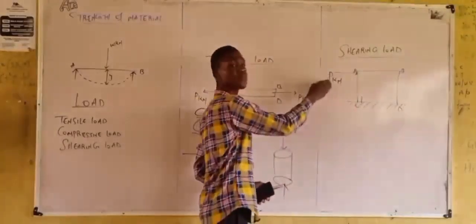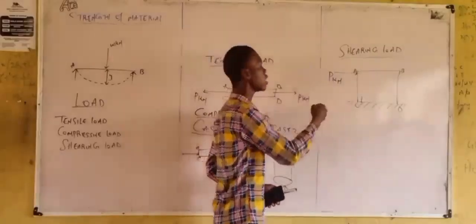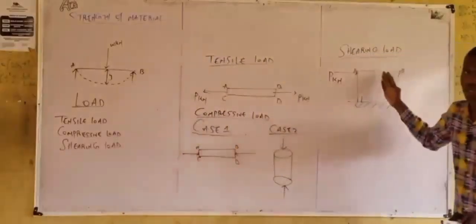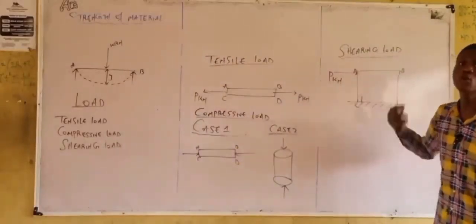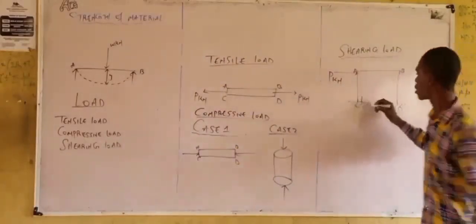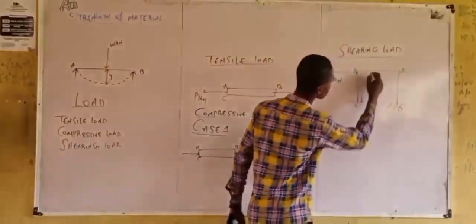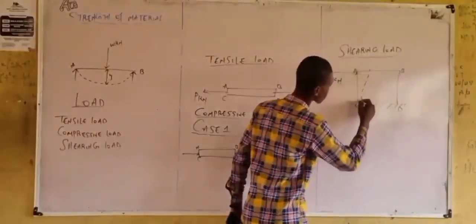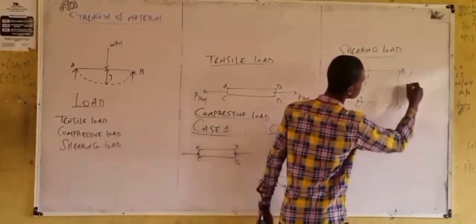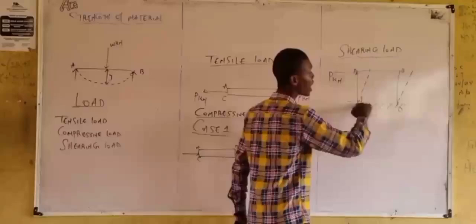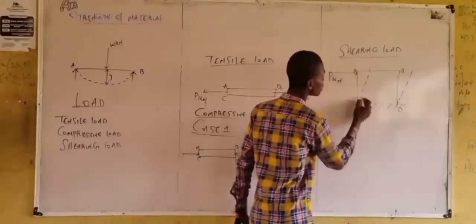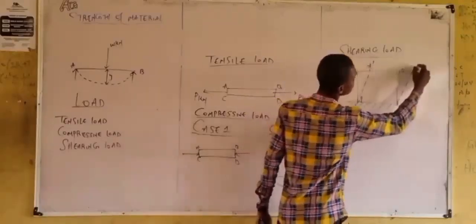Now, applying this force of P kilonewton, there will be a shearing load, and the 90 degrees will change. There will be a new angle. Let's say we have something like this. From the initial axis up to this one, this is A prime, this is B prime.